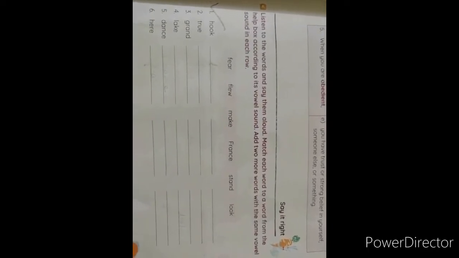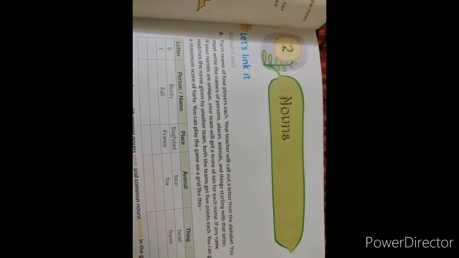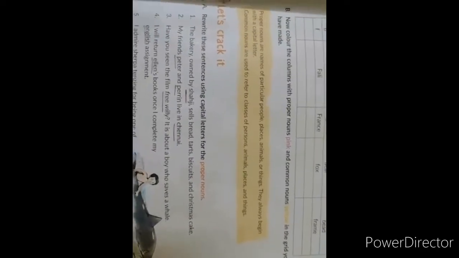So for your information, I am telling it once again that the home assignment was exercise A and B, page number 5. Now students, let us do some exercises in the book. That is grammar book, lesson 2, nouns. The first one, as the game which we played, you have to complete it in the book. So take it down as your homework.